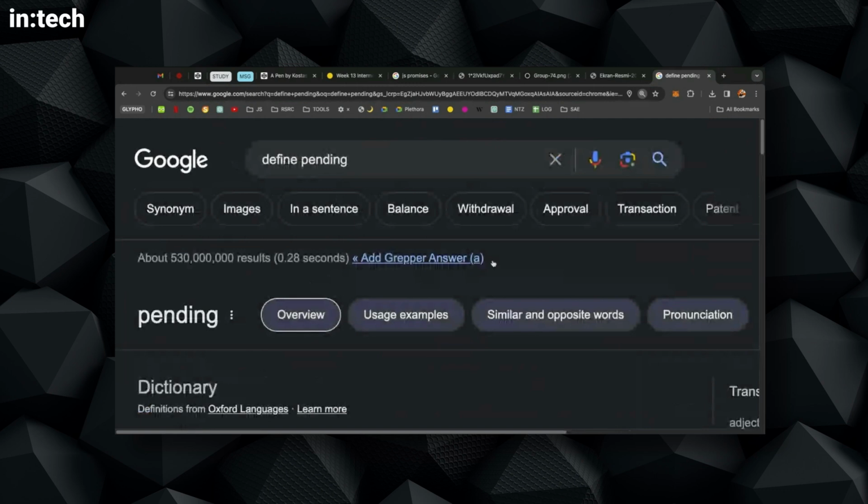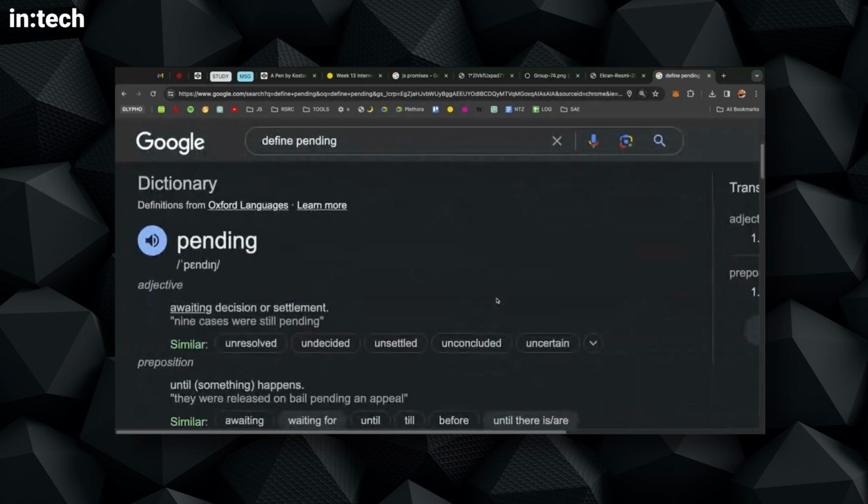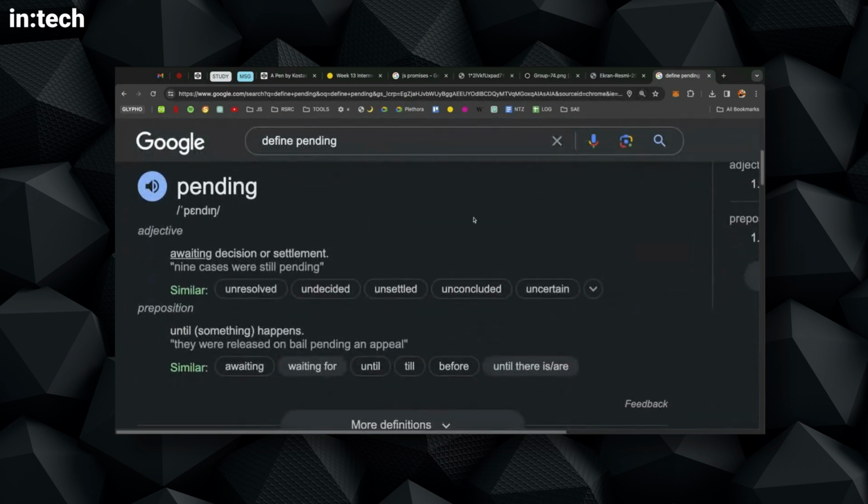Okay, so I will go to 200. So pending in English, okay, we start with plain English. Pending is an adjective meaning awaiting decision or settlement. Nine cases were still pending. So in a court case, you know, something like this. So pending means awaiting for something to settle, for a decision to be made.